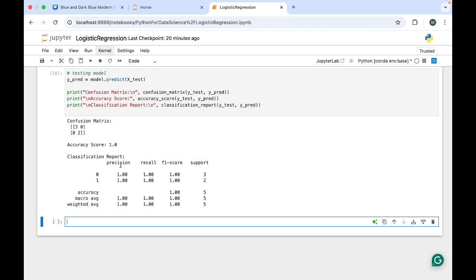Next is precision, that is true positive divided by true positive plus false positive. It's like: when we say yes, how often are we correct? Next is recall, true positive divided by true positive plus false negative. It's like: of all actual yes cases, how many did we catch? And the F1 score is 2 multiplied by precision times recall divided by precision plus recall. The balance between precision and recall is known as the F1 score.